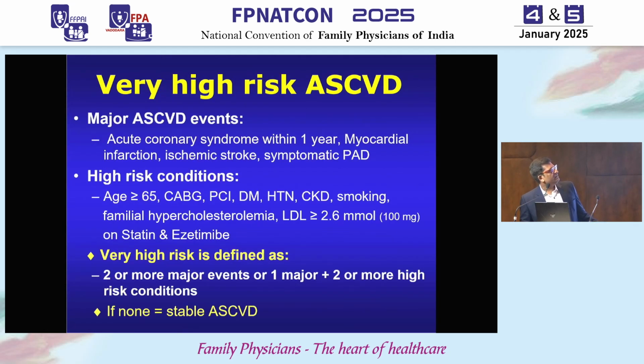The very high risk ASCVDs are those with MI within 1 year. So MI, stroke, or symptomatic peripheral arterial disease within 1 year is major. The other high risk features are past history of bypass, angioplasty, diabetes, hypertension, CKD, heavy smoking history, and LDL more than 100 on therapy. If you have very high risk, that is 2 or more major, or 1 major plus 2 or more high risk conditions. Otherwise, they are stable ASCVD. When the patient is very high risk, your target LDL should be less than 70 and in some even less than 50. But if your patient is stable ASCVD, I would be happy with an LDL level of less than 100.